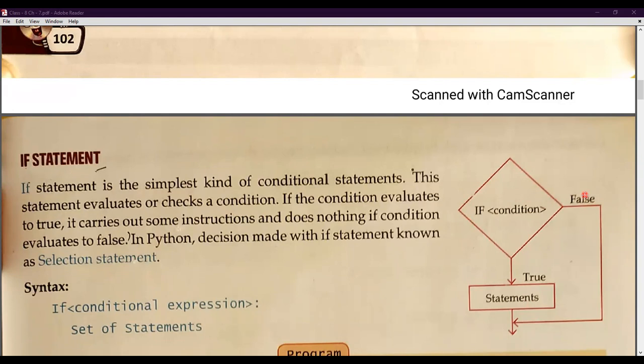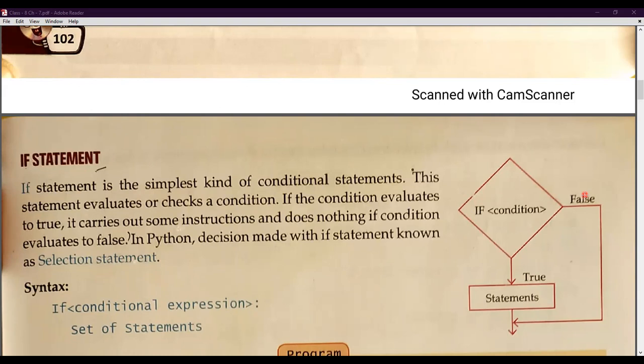Mark my point. Supposingly we are checking age, to see whether he can cast the vote or not. Supposingly, who can cast the vote? Who is above 18. So if our age is 19, our condition is true. If the condition is true, then it will execute the statements we have given in Python. But if age is equal to 17, then the if statement does nothing. It will terminate the if block.